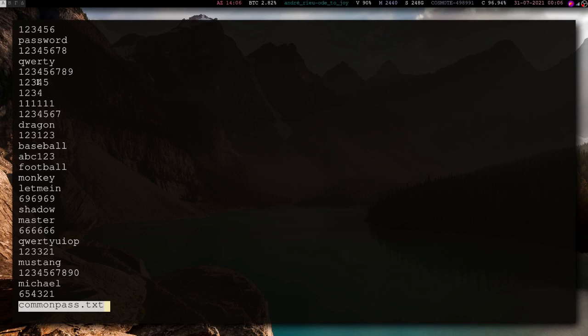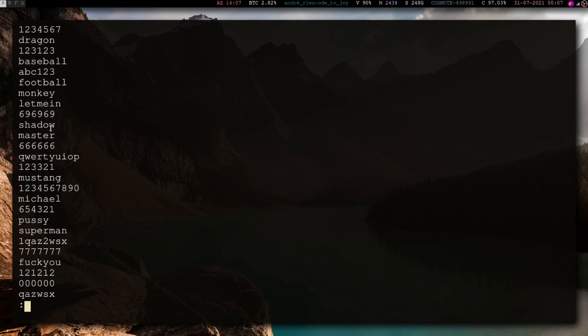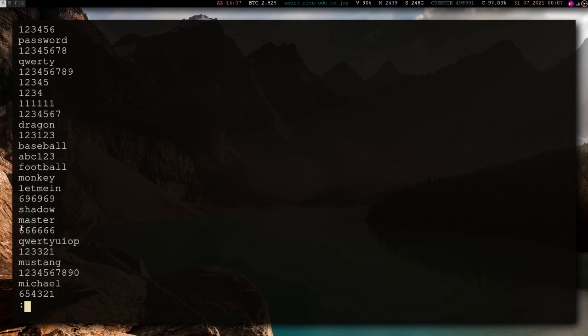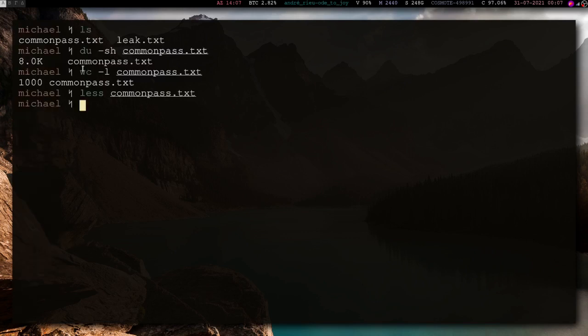Another thing you can do is, let's say the service that you've been penetration testing doesn't actually accept short passwords. So you don't want to waste your resources testing passwords that cannot possibly be the password you want. This is full of small passwords, and you may want to filter them out and only get the large ones. So how can you do that?